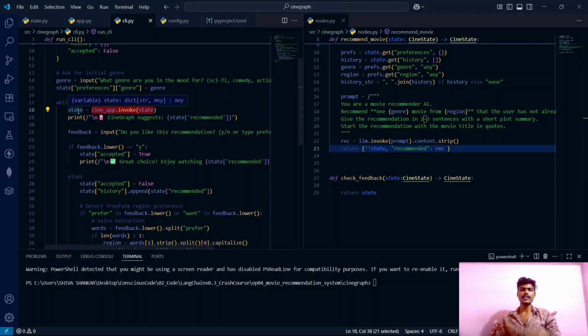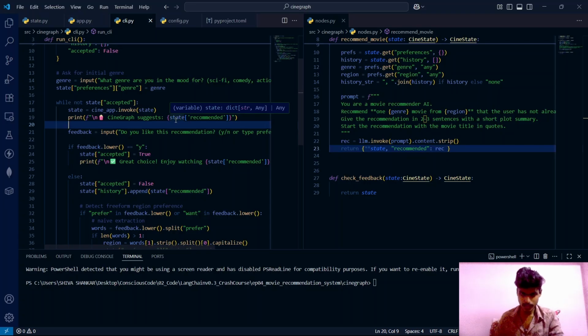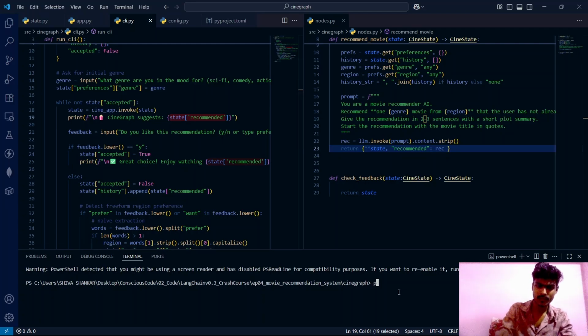So once we get the response inside the state, it is actually inside the recommended property of the state, guys. So we are accessing the recently recommended movie in this form, state square brackets of recommended. That's why we are seeing in the terminal that CineGraph suggests Mad Max Fury, and so on. Let's try it once again, guys.